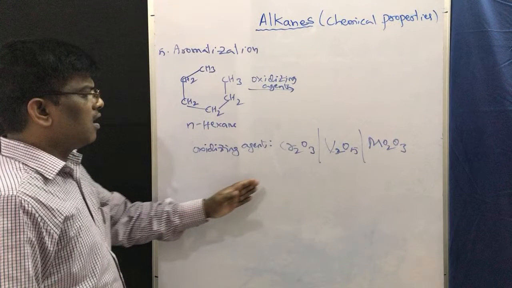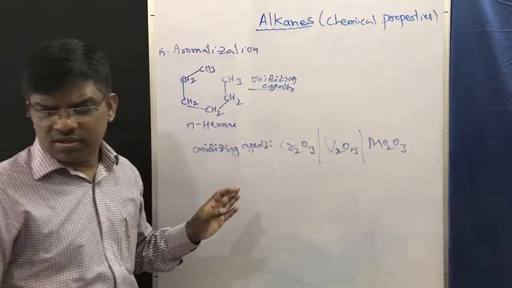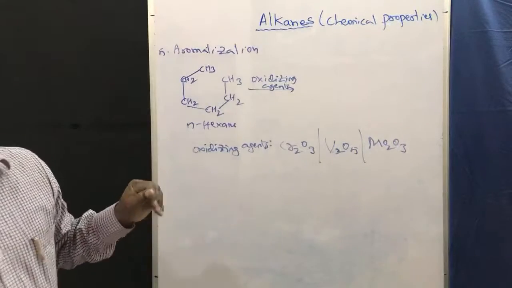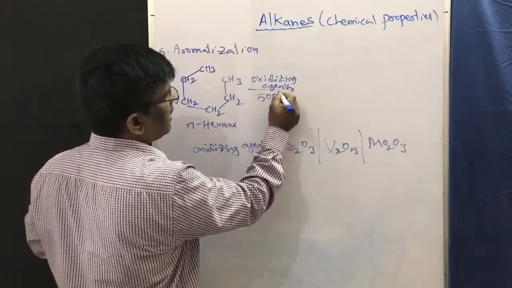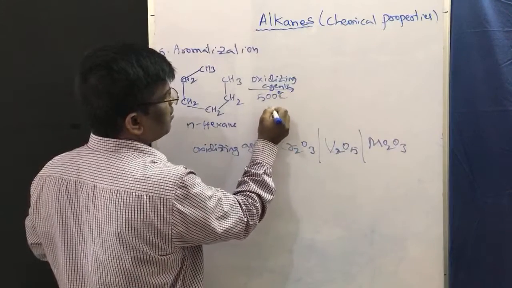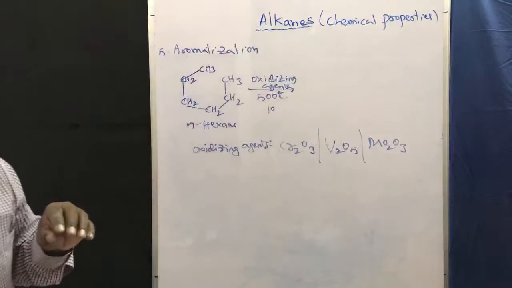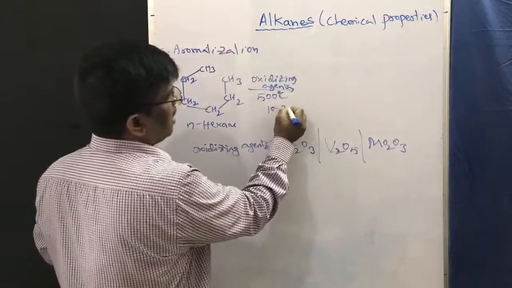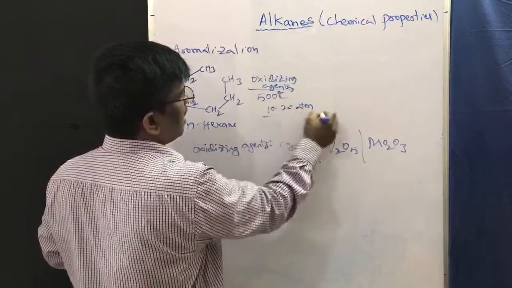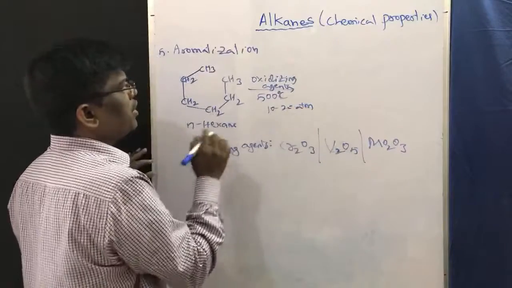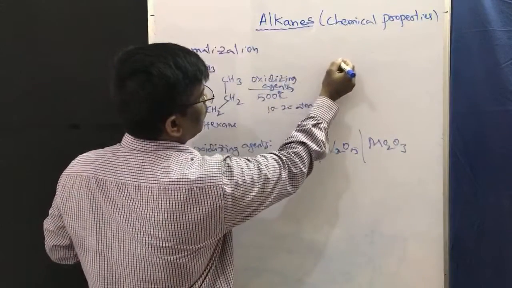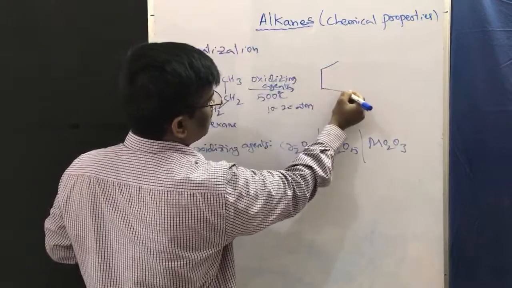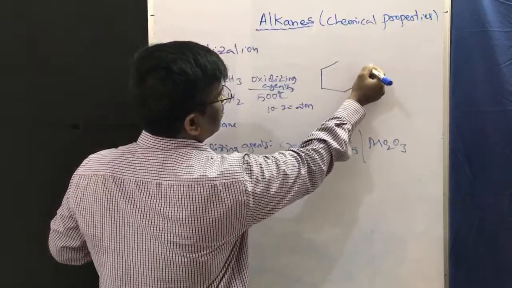I can use oxidizing agents at 500 degrees centigrade under pressure, 10 to 20 atmospheres. Under these conditions it is going to give benzene.